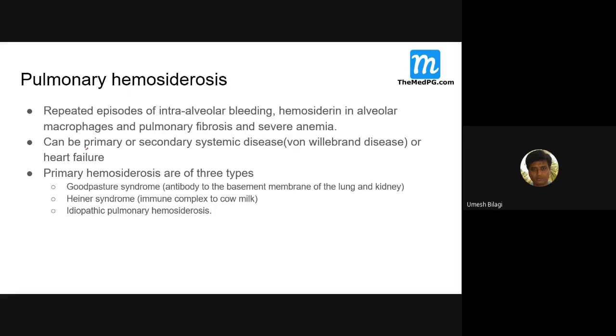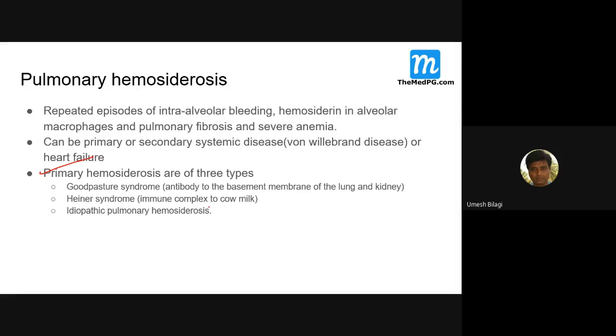However, there are some pulmonary hemochromatosis cases where the cause is unknown. Those are the ones more of concern in this discussion. So primary hemochromatosis has three types. The first, of most interest, is Goodpasture syndrome. Goodpasture syndrome produces nephritic syndrome. It is actually an antibody to the basement membrane of lung and kidney. In this autoimmune disease, antibodies are produced to the basement membrane. Those patients will present with pulmonary hemochromatosis and bleeding.